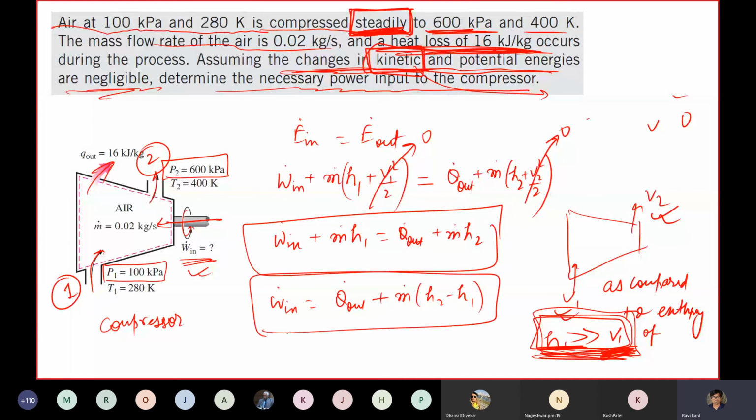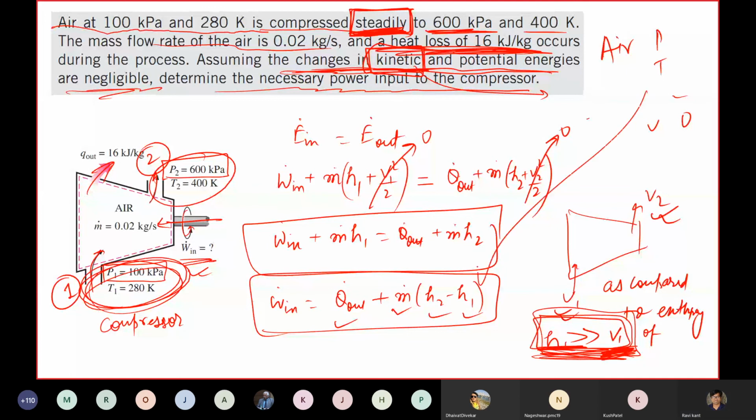Q dot out is given, m dot is also given, and h2 and h1 you need to estimate from the ideal gas tables for air at this pressure and temperature. Calculate both, and your answer should come out to be 2.74 kilowatts.